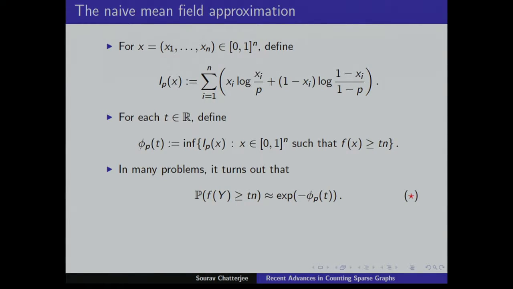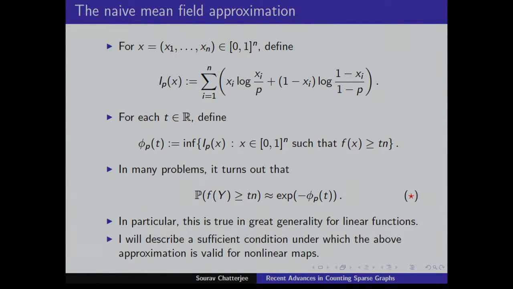Now the question is, when is it true for general f? As I said, if you use the regularity lemma, first of all, it's very specific for a certain kind of problems, problems coming from graph theory or having some connection to graph theory. And secondly, you cannot work with small p.